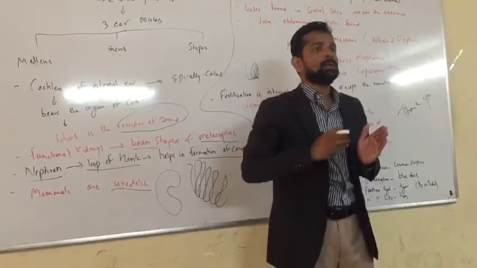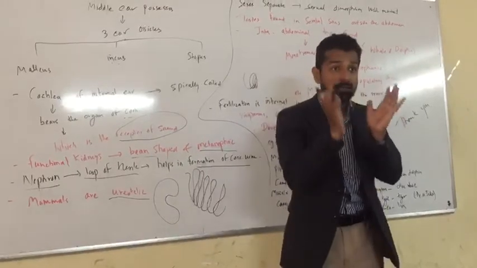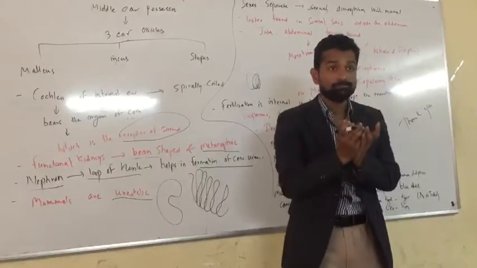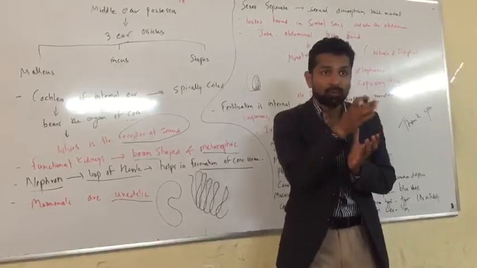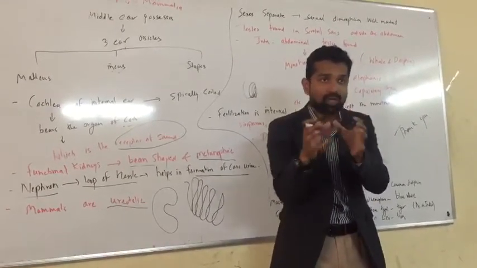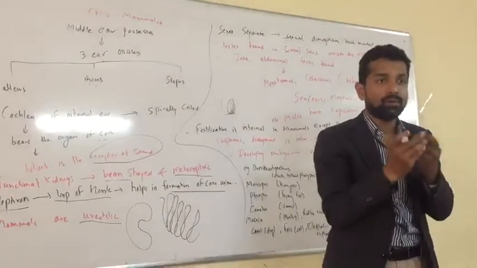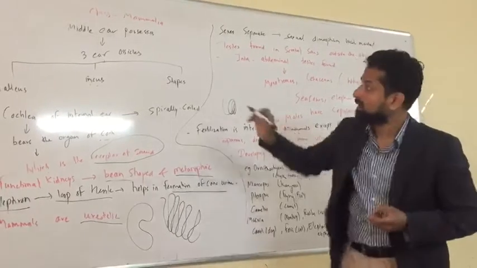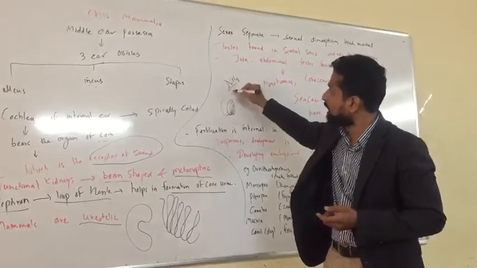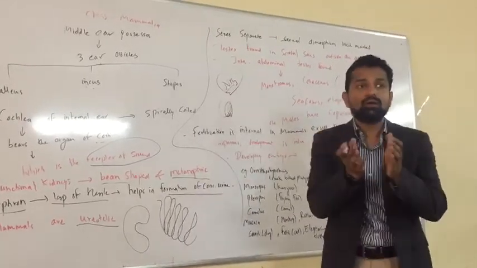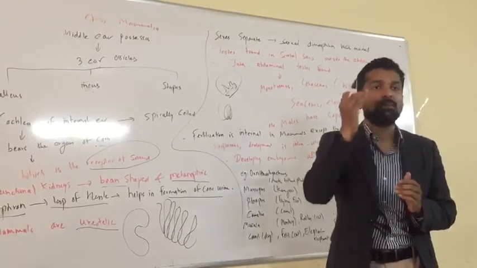Because the mammal's body gives out urea, which is formed by the liver. The liver is the main organ that produces urea, from protein metabolism. So protein is broken down and amino acids are formed. And we know protein is made up of amino acids, and every amino acid has nitrogen. Understanding? So this is ammonia. So urea also has nitrogen. So ammonia is more toxic compared to urea and uric acid.